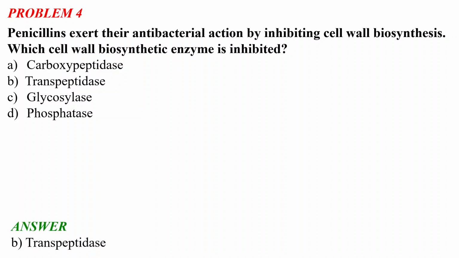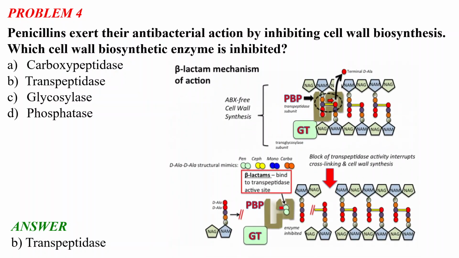So, the correct answer is number B, transpeptidase. This transpeptidase enzyme is present in the bacteria, and it helps in the synthesis of the bacterial cell wall. So, you can see there is a beta-lactam mechanism on the enzyme. The beta-lactam is actually the active site of the penicillin antibiotics.